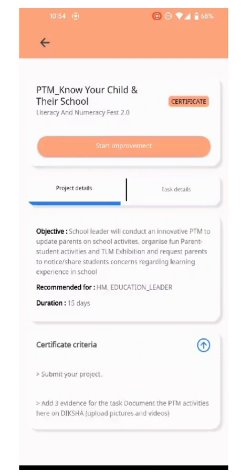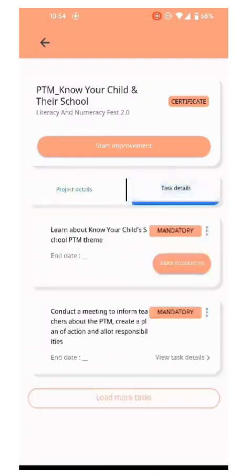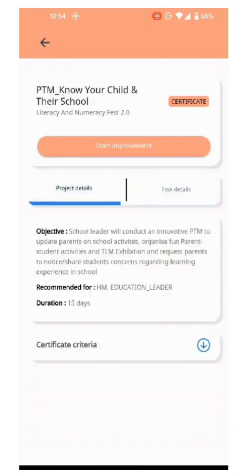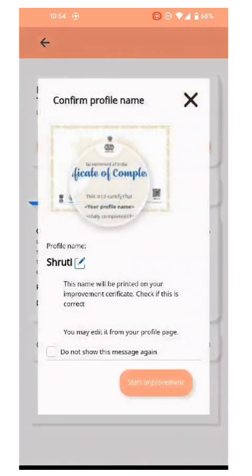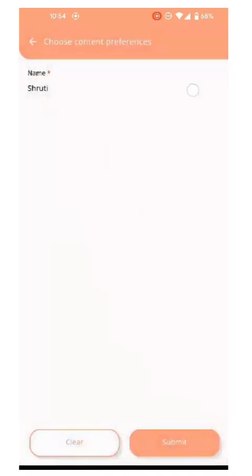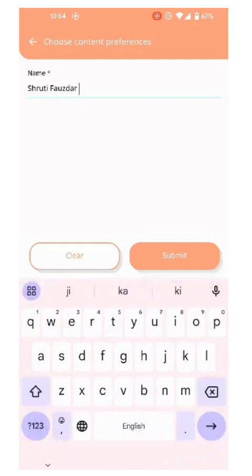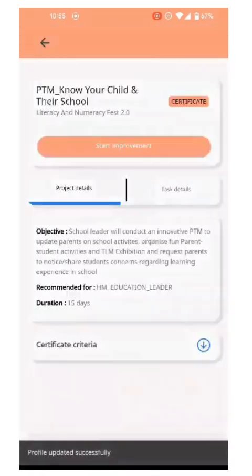There is something called task details here. When you click on this, you will be able to see all the tasks that are there. You can click on load more tasks to see the other tasks also. So let's get started. Let's click on Start Improvement button to start the project. This will give you a pop-up to change your name or correct your name, as this name will appear on the certificate. So if there's an error, you can click on this pencil button and add the correct name or correct the spelling of the name.